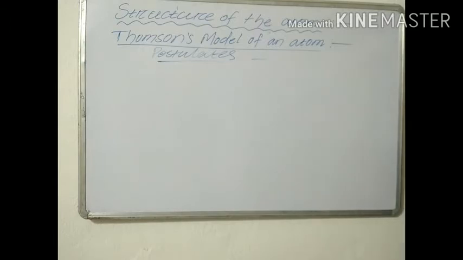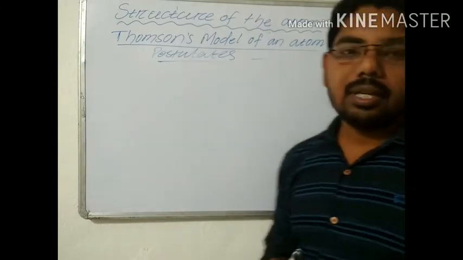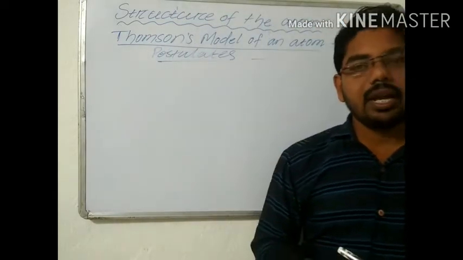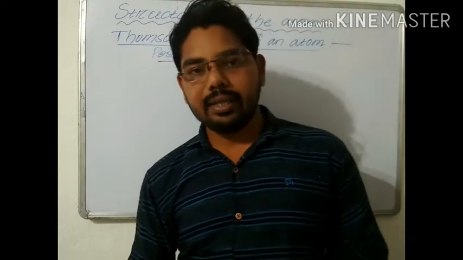So the first postulate of the Thomson atomic model: an atom consists of a positively charged sphere and the electrons are embedded in it. Means the whole atom